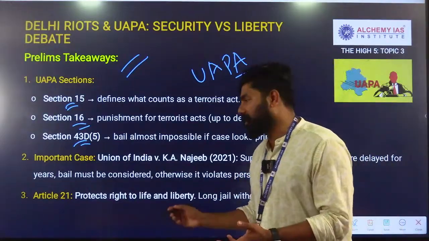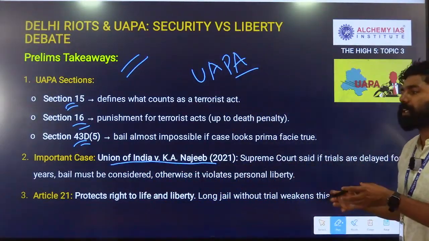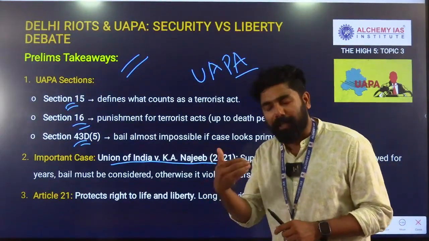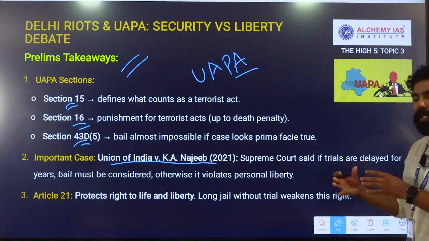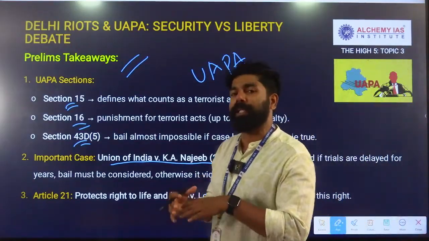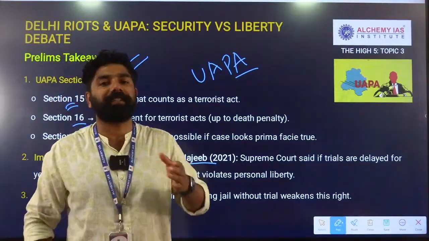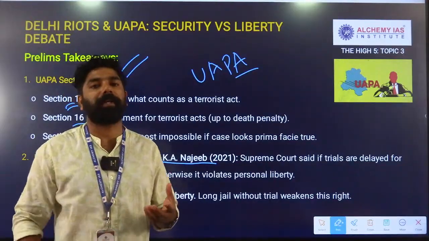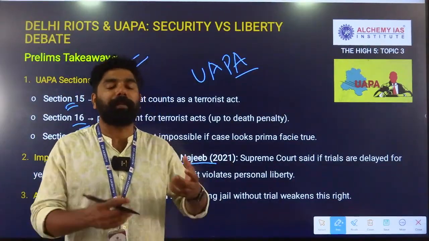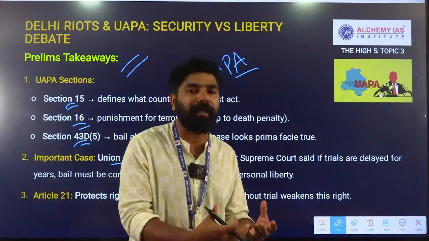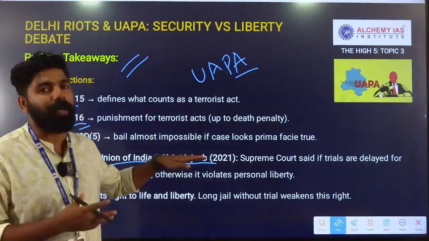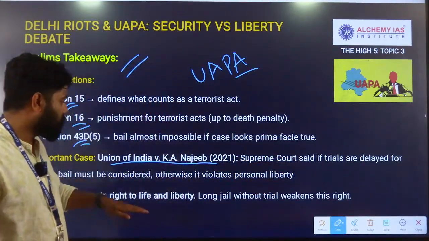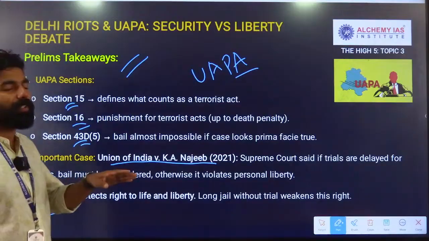And the important case that we should note down in this particular context is Union of India versus Najeeb. In the Najeeb case in 2021, the Supreme Court made an interpretation that when any person is in jail for many years without trial, in such cases, even though the bail under the UAPA is strict and rigid, we can consider granting bail by protecting the civil liberty and personal liberty that the person would enjoy. So this has to balance the security of the state and the civil liberty that a person would enjoy. So these were the main points that we should remember in this context.